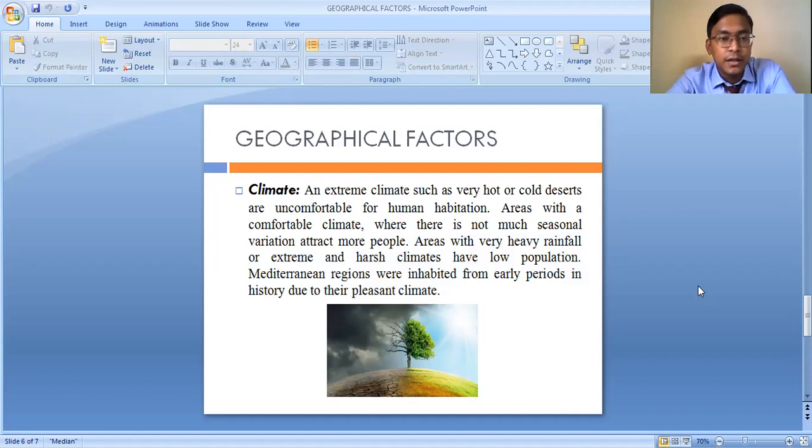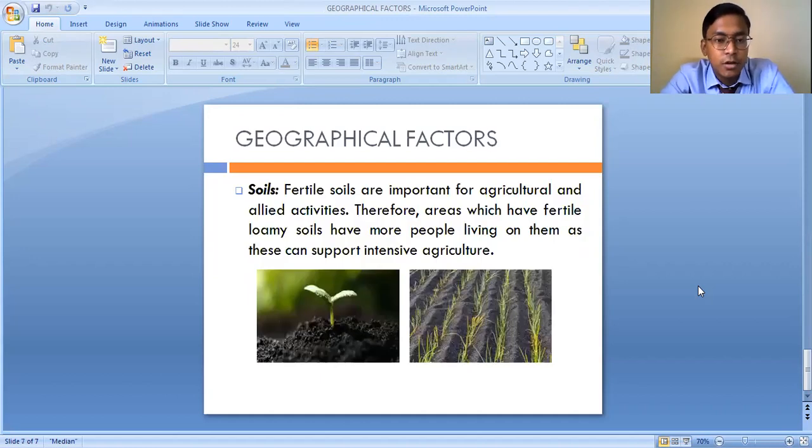Now the fourth most important geographical factor, the last but not the least, is the soil. The types of the soil, or the fertility of the soil, also matters a lot in the population distribution. As we all know, in the earlier period of human history, human beings were mainly dependent on agricultural practice.